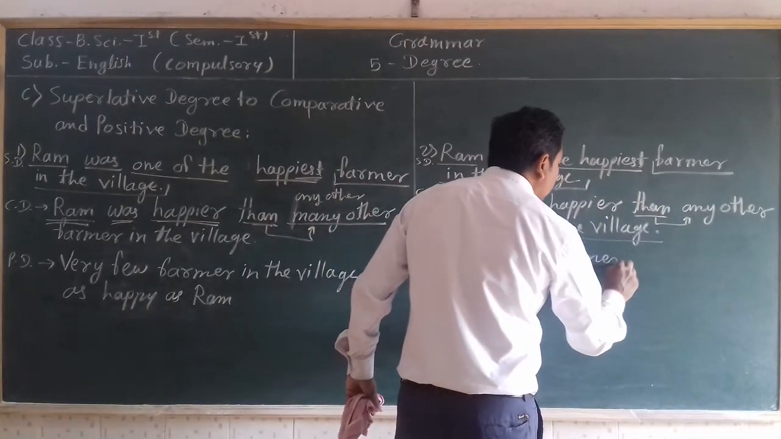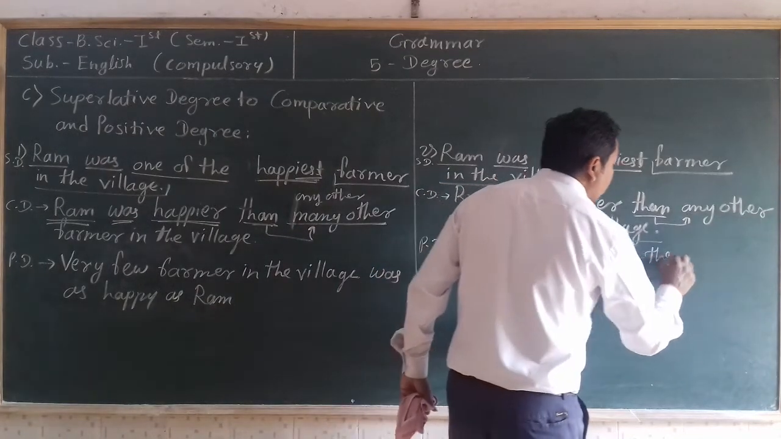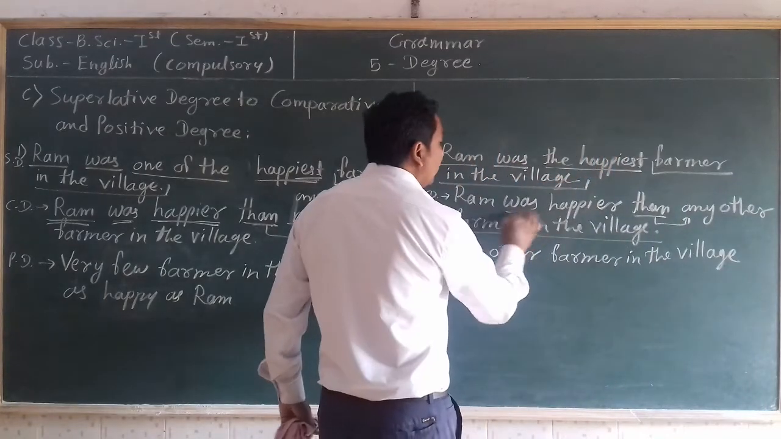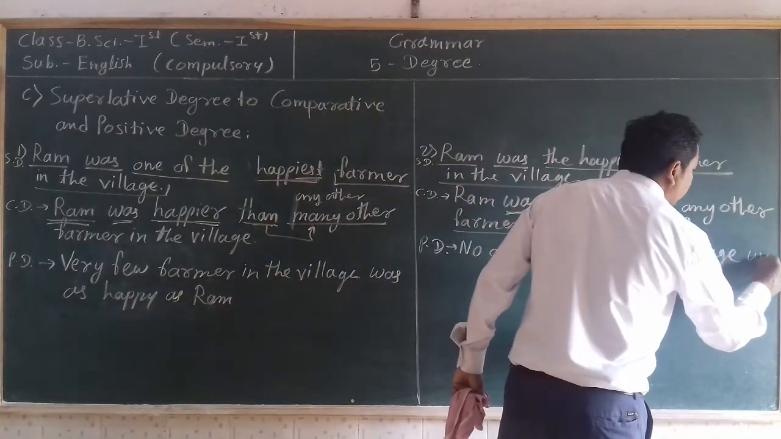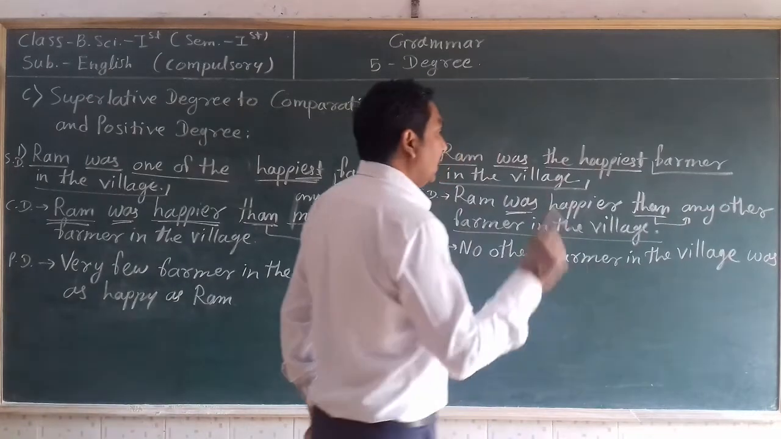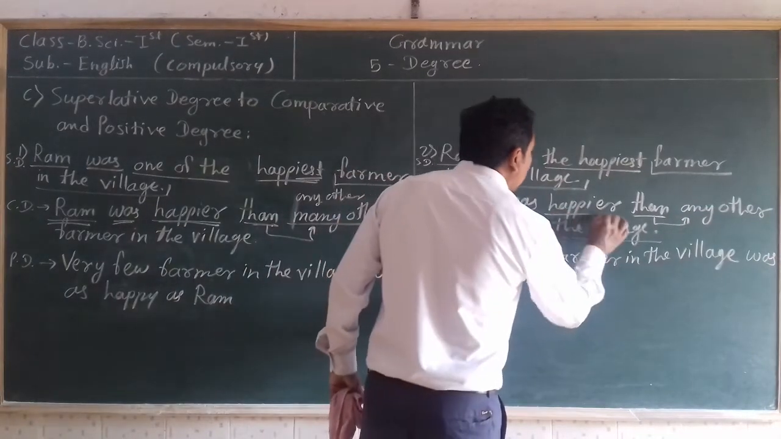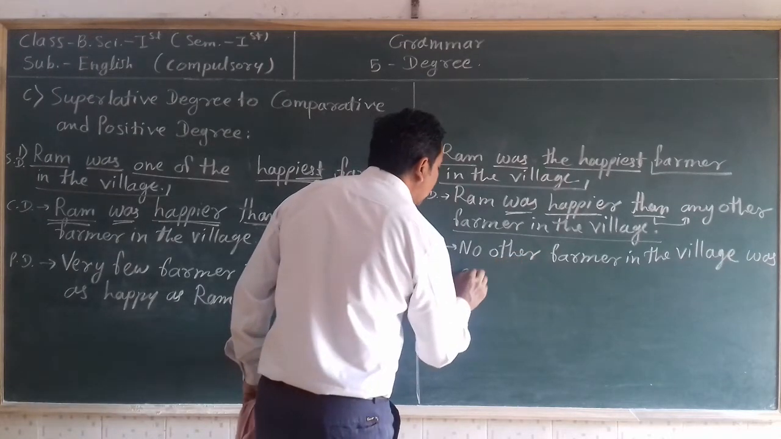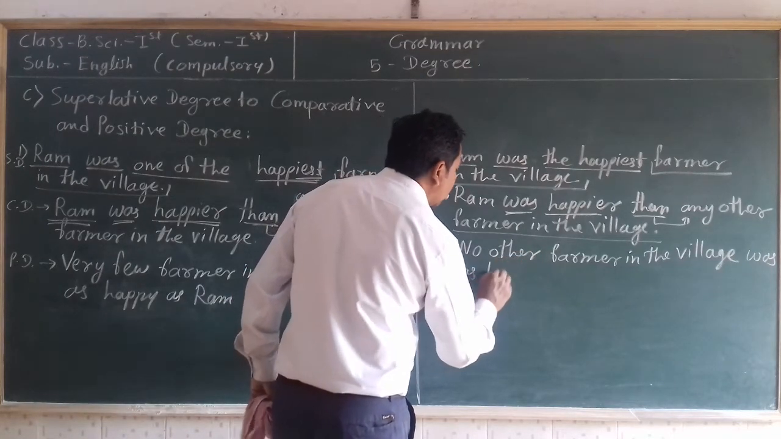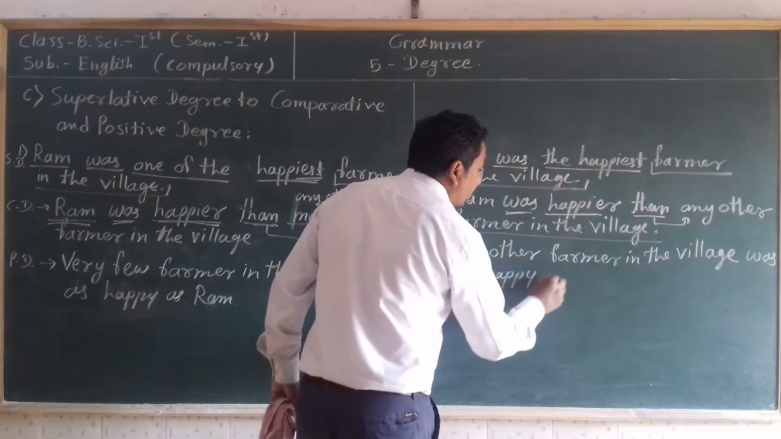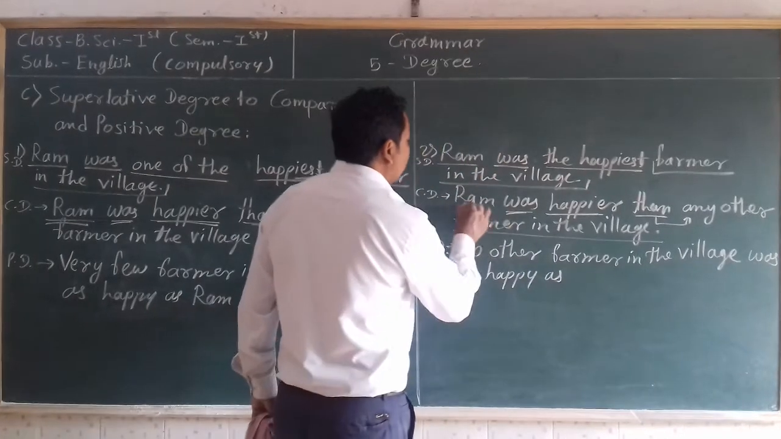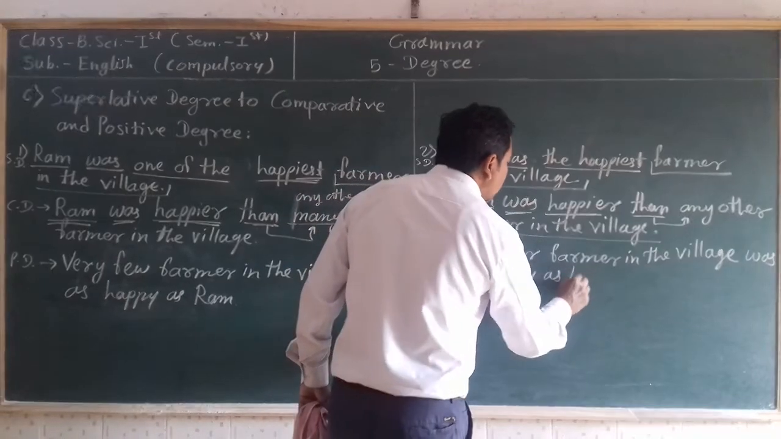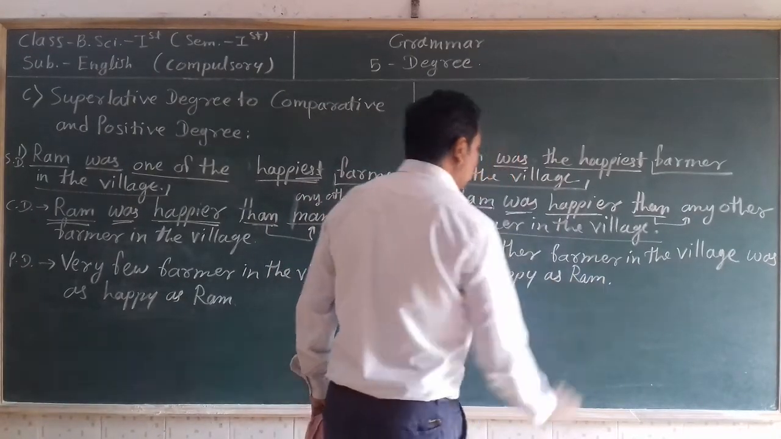Farmer in the village. Then write the helping verb as it is: was. Then write the original form of the adjective between "as" and "as": as happy as. Then write the subject of comparative degree as the object in positive degree at the end of the sentence.